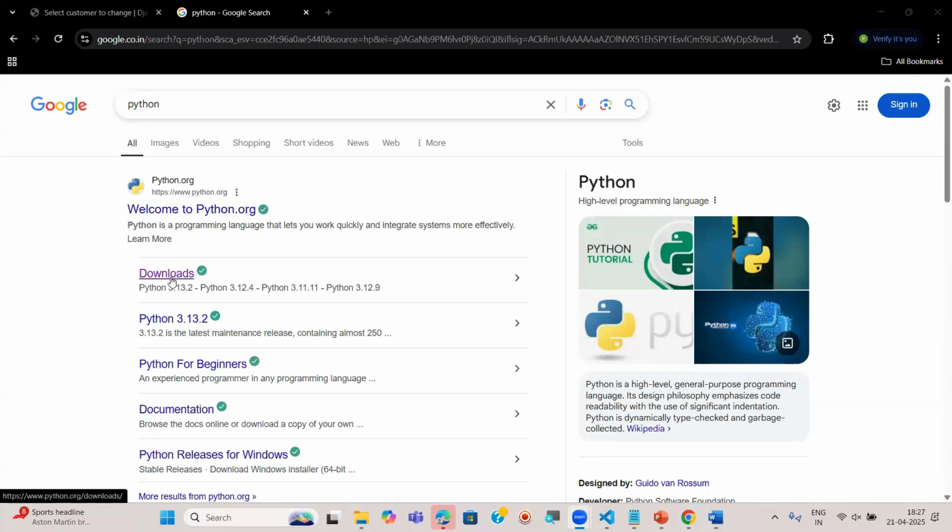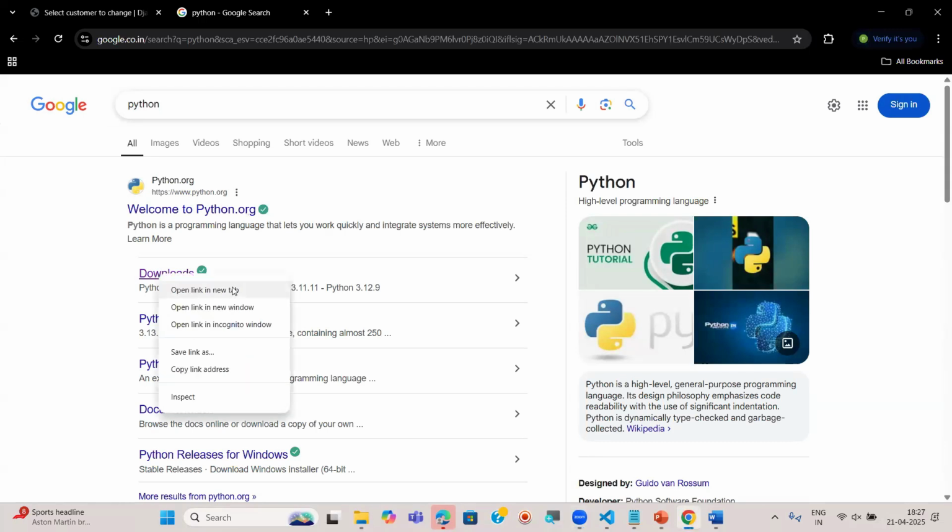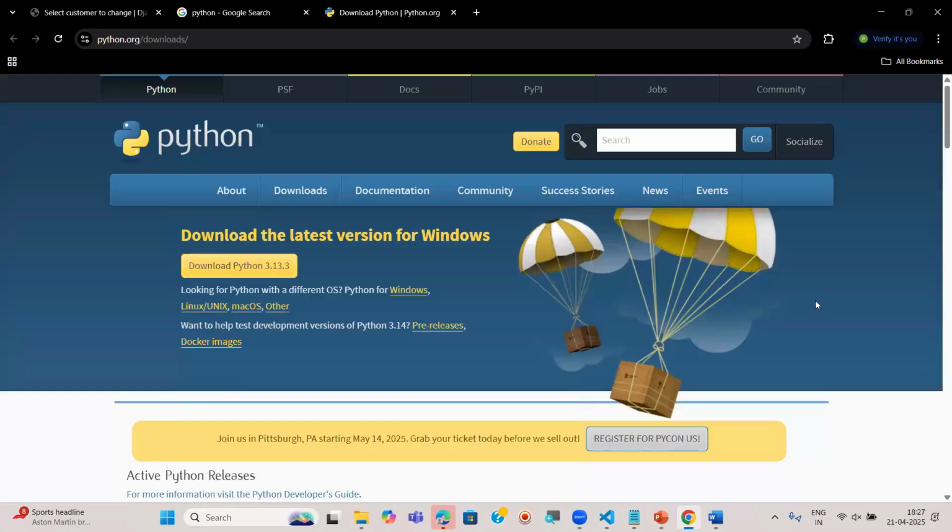Now here you can see one link, Downloads. You can just click on this or you can open it in a new tab. Now I opened it in a new tab. Now you can see this is the home page of Python.org, the Python website home page. This is the official website.